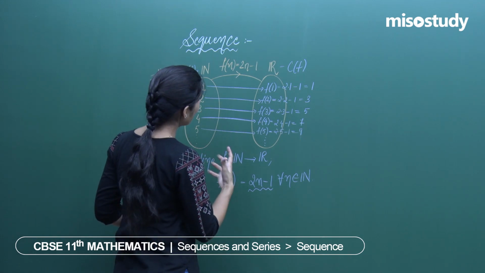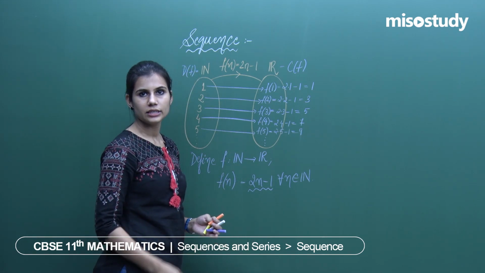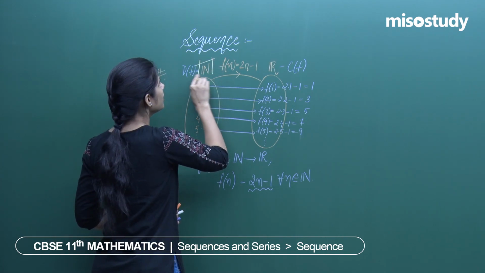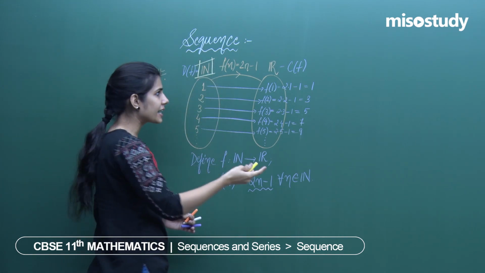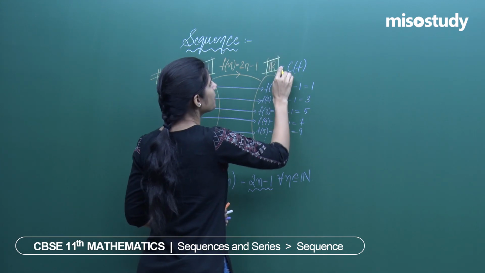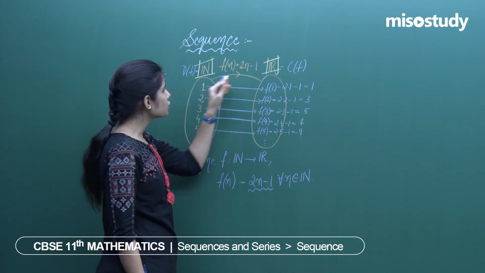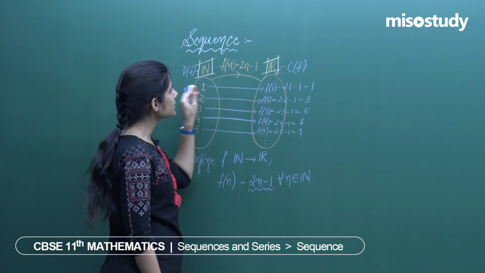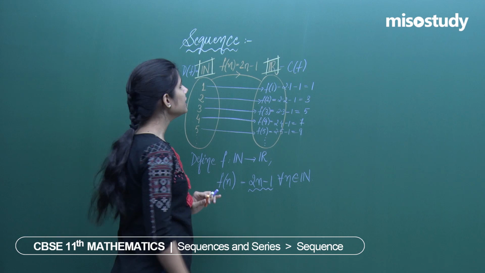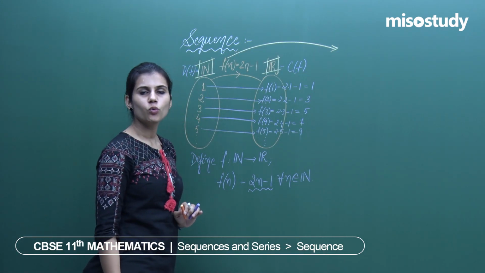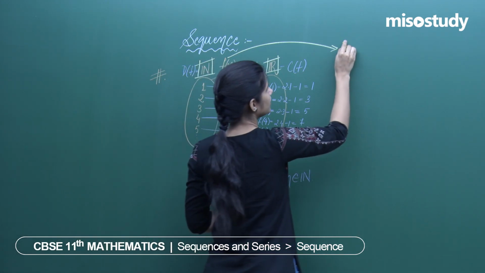Right? Now, why did I pick up such a function? The speciality of this function is, first of all, the domain, and second of all, the codomain. I have defined a function whose domain is the set of all natural numbers and codomain is the set of all real numbers. Such a function has a special quality attached to it.